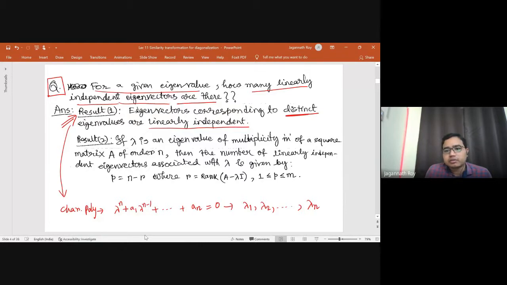Okay, so if all are distinct, all distinct eigenvalues,